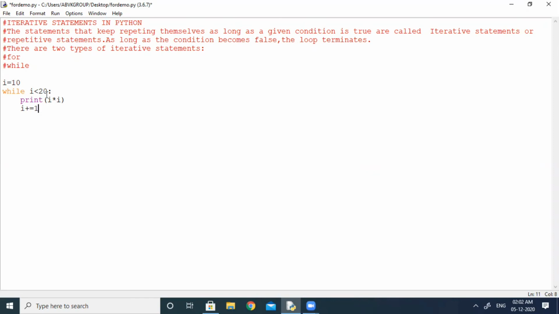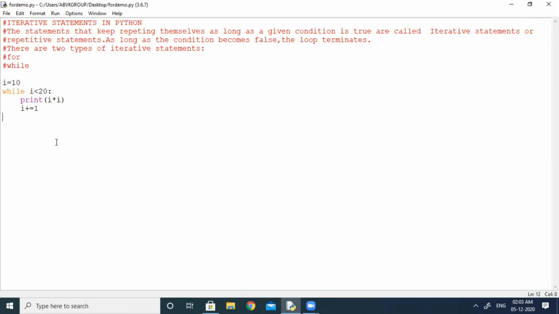So I equal to 10, while I less than 20. 10 less than 20, condition is true. Print I into I, means 10 into 10, 100. I plus equal to 1 means I equal to I plus 1, means 10 plus 1, that is 11. 11 less than 20, again condition is true. So it will multiply 11 with 11. Again I plus equal to 1, 11 plus 1, 12. So it will continue until we reach 20. When we reach 20, 20 less than 20, condition false and we will exit from the loop.